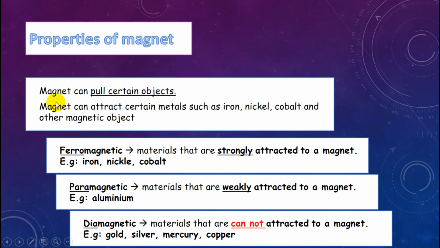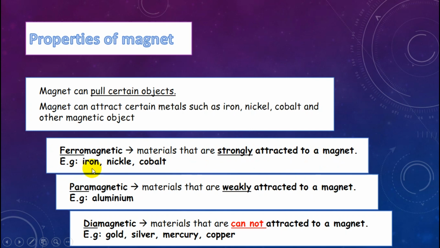How can a magnet pull certain objects? A magnet can attract certain metals such as iron, nickel, cobalt, and other magnetic objects. Ferromagnetic materials are strongly attracted to a magnet.